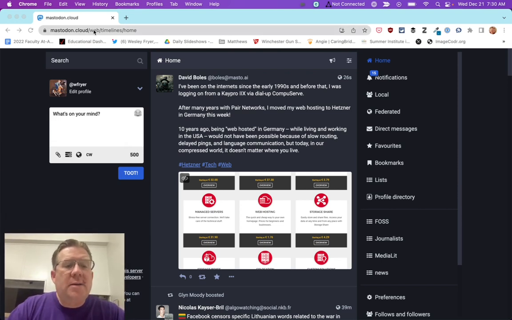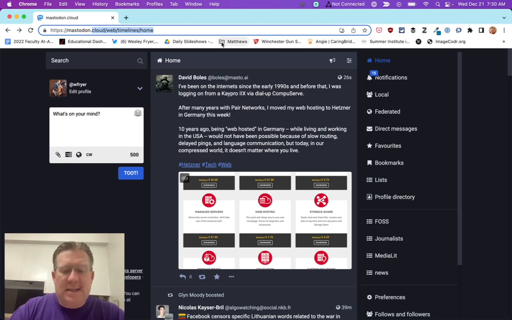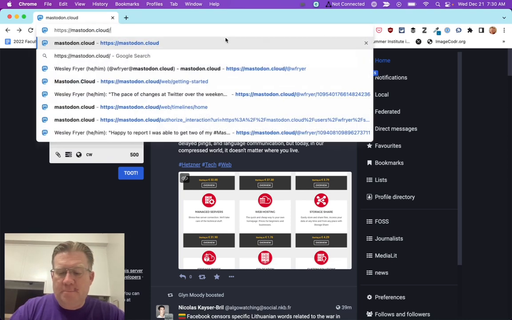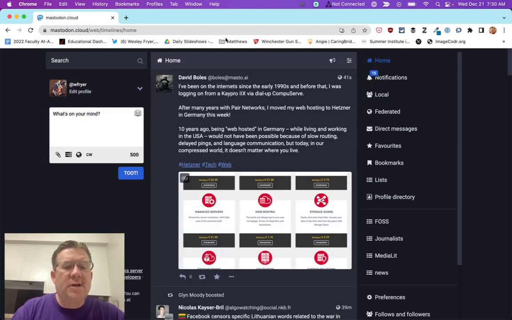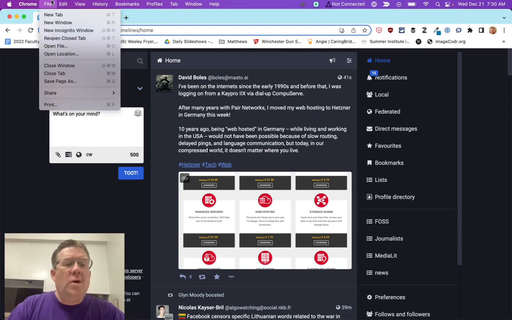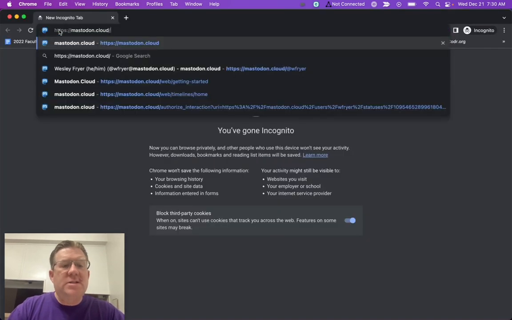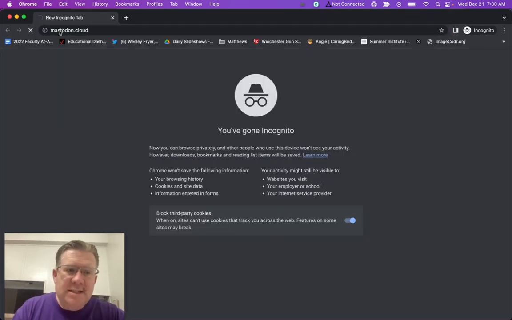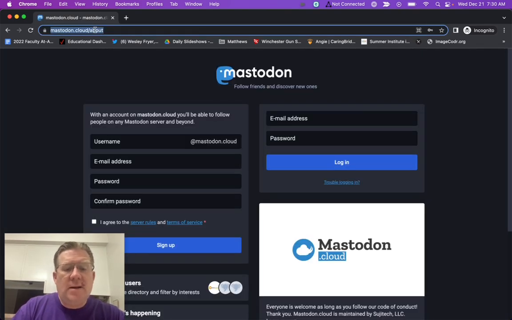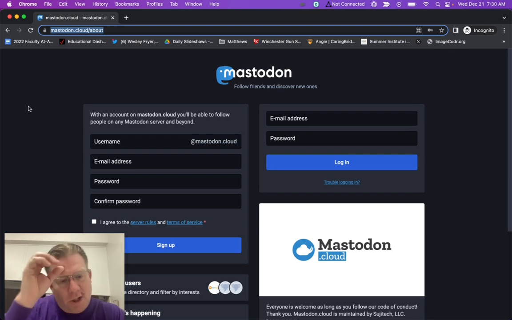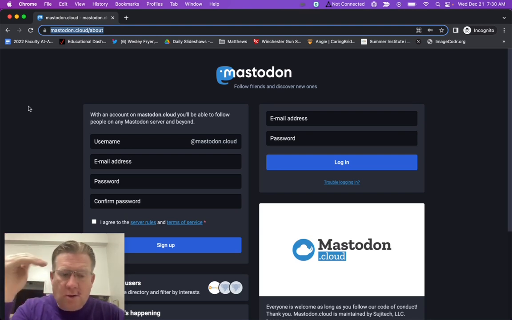I am looking at my timeline within Mastodon, and I don't know at this point if there are actually different templates that you can use. One of the things that you have to do with Mastodon when you set up an account is decide what instance you're going to go with. Mastodon is an example of a federated technology. So just like with email, everyone doesn't have to use Gmail or Hotmail or AOL to interconnect and communicate.